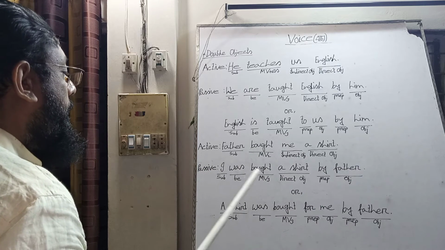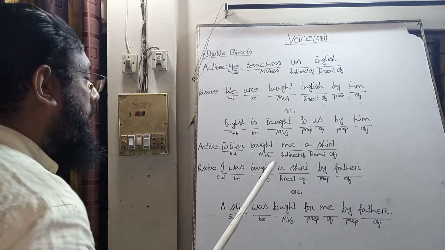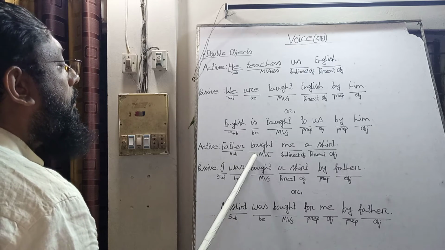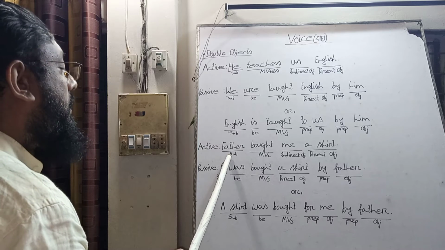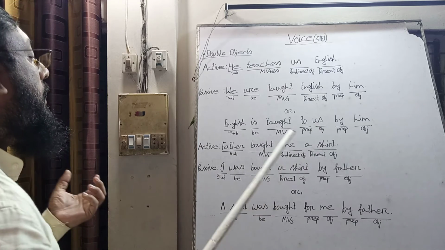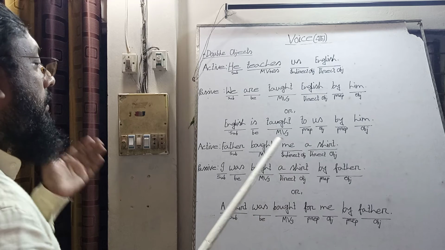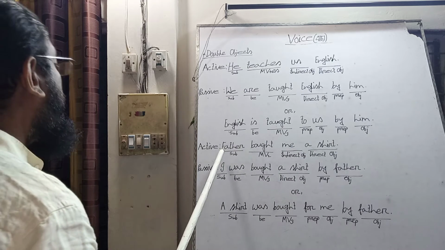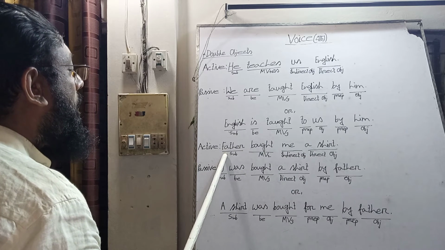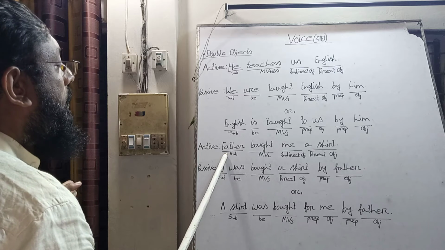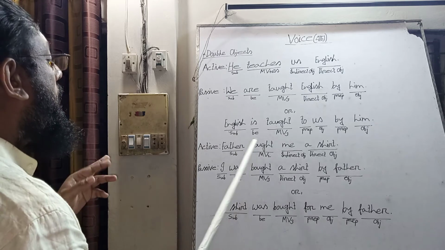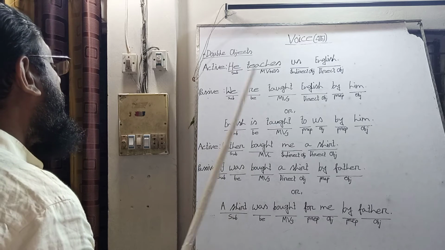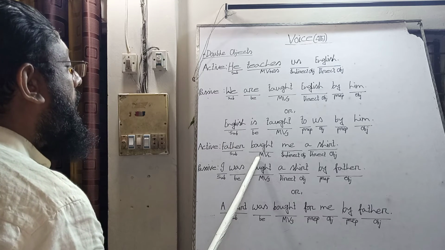Another example: Father bought me a shirt. Who bought? Father bought. So father is the subject here, because we make a question of the main verb by who or what. What does father do? Father bought. So bought is the main verb. Father bought whom?